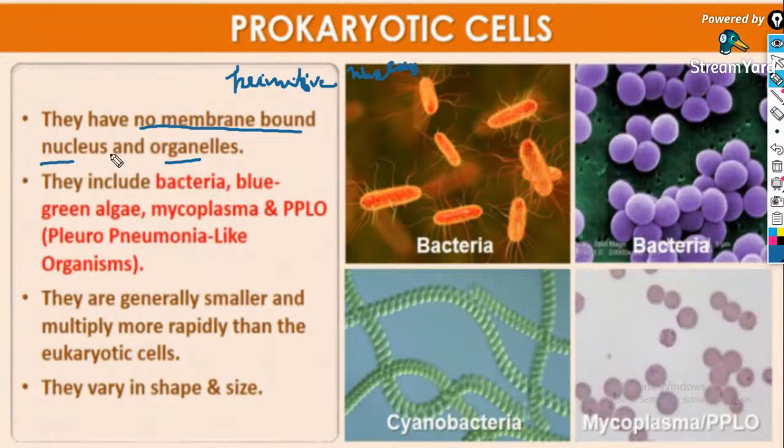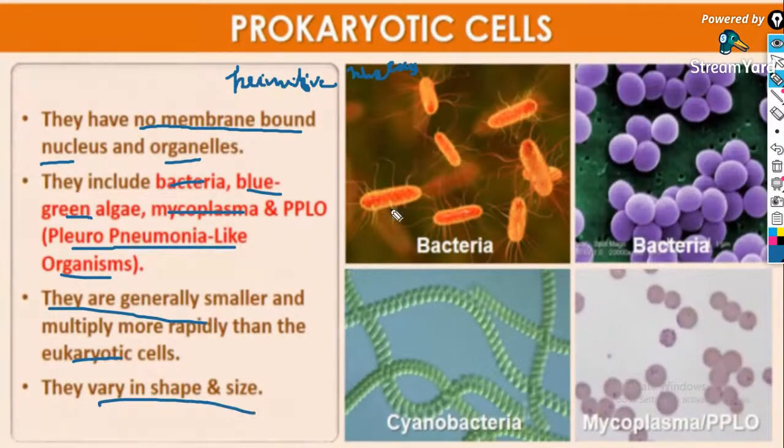So these organisms do not have a membrane-bound nucleus and cell organelles. They include bacteria, blue-green algae, and mycoplasma or PPLO, the pleuropneumonia-like organism, which causes pneumonia. They are generally smaller and multiply more rapidly than eukaryotic cells, and they vary in shape and size.